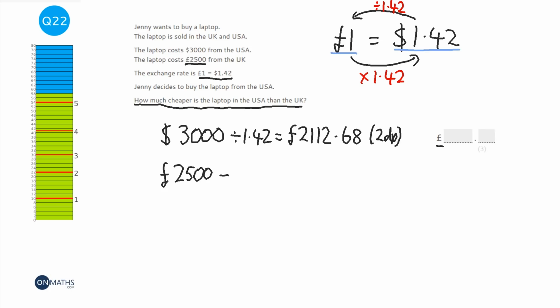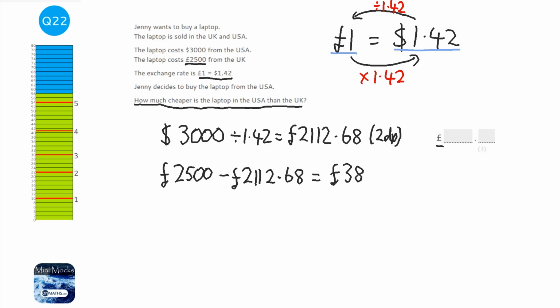We're going to take away the £2,112.68. And on my calculator, I'm just going to type in 2500 take away answer, and then press equals, and it gives me the answer of 387.32. So it's £387.32 cheaper.